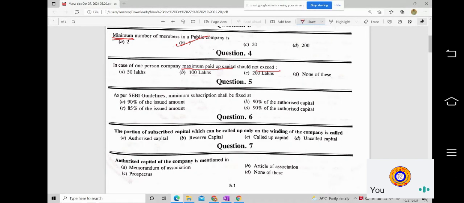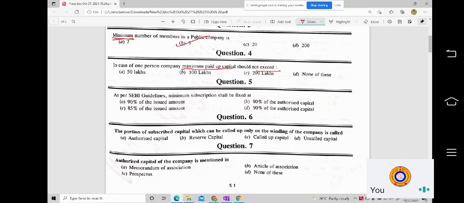So in the question, it is mentioned. Okay. How is it mentioned? If you see page number 9.3 in your textbook, one person company: only a natural person being an Indian citizen and resident in India can form this type of company, and a one person company can be formed by only one person, or one nominee, for only one such company.